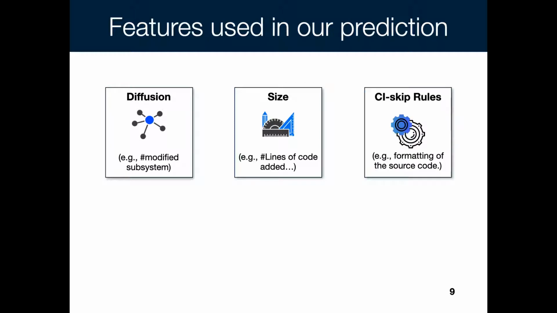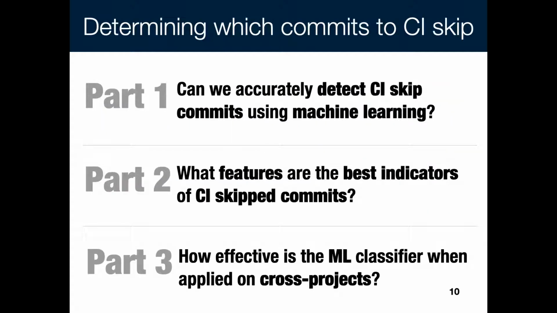The third dimension of features are rules related to CI skip commits that we devised in our prior work. These features are rules extracted based on analyzing explicit CI skip commits marked by developers. We looked at these rules since they can be a good indicator of CI skip commits. In total, we extracted 23 features. Now we build our classifier.